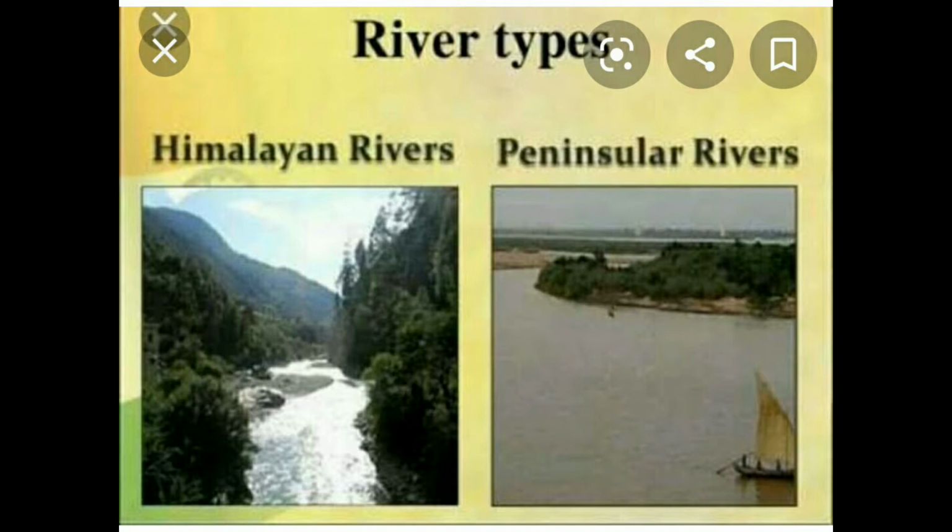So the two types of river systems are there in India. Those are Himalayan rivers and peninsular rivers. Now let us discuss each type separately.